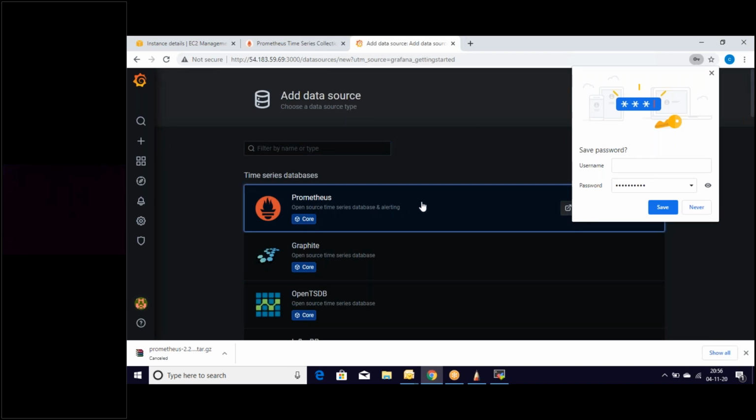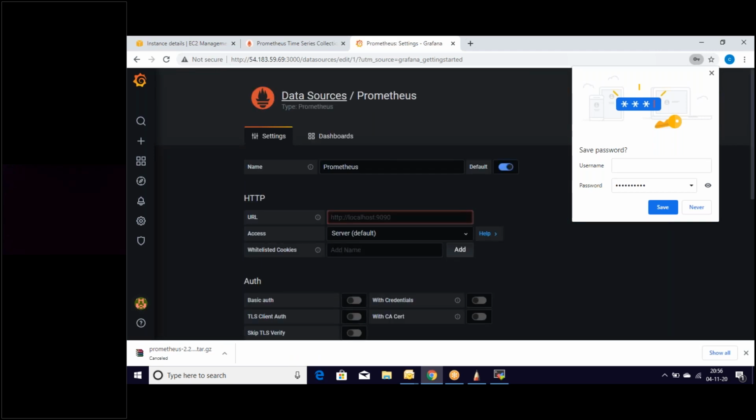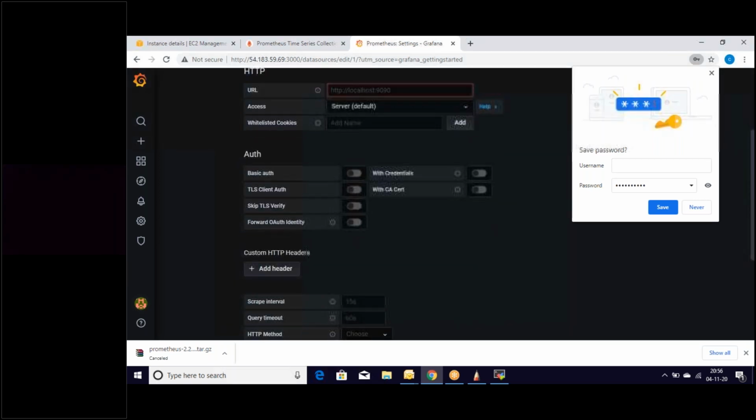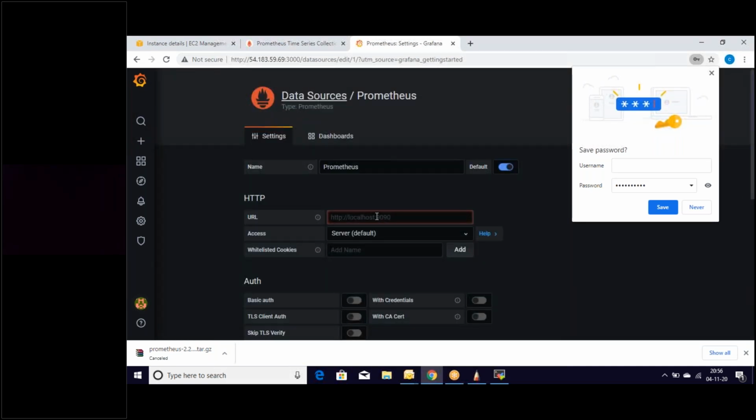Let's use this Prometheus data source. If you look here, it is giving us some URL, access, and authentication mechanisms. The URL is empty here.